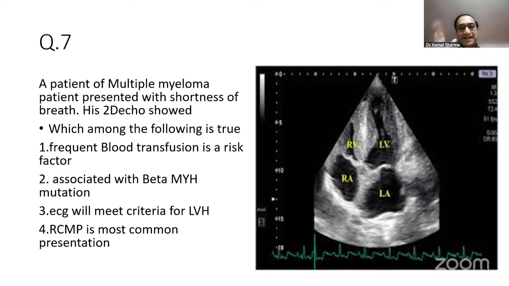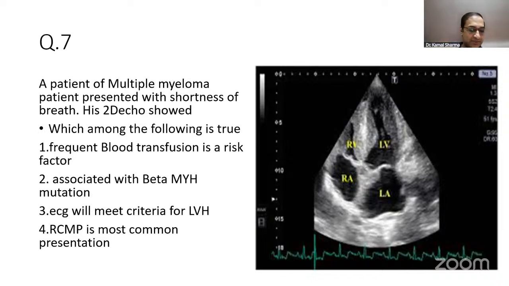So you have a speckled appearance of the septum, because that's the classical finding, and you have what is called a pseudo-infarction pattern on ECG. The ECG would show the disarray of the septal fibers would not yield an R wave in the mid precordial leads, and it looked like an old anterior wall MI, and the septum would appear thick. So thick septum but poor R wave. This is the classical pseudo-infarction pattern of cardiac amyloid, and that's why RCMP is the most common presentation would be the right answer,